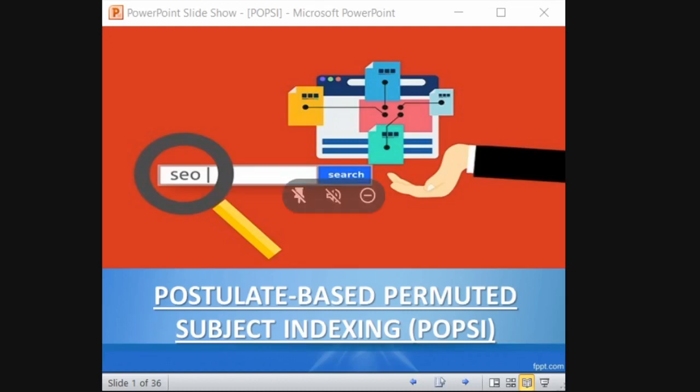Okay, in the last class we were discussing pre-coordinating indexing systems, and so far we discussed chain indexing and PRECIS indexing system, right? So continuing with that, we are going to discuss POPC, that is postulate based permuted subject indexing. This will be the last indexing system we discuss about pre-coordinate systems. We will see what POPC is and how we are able to derive index terms using this POPC method.